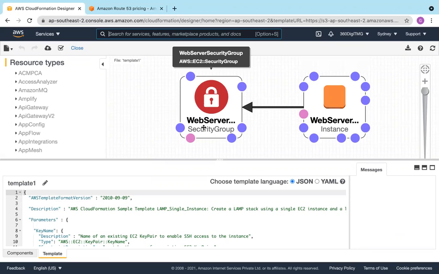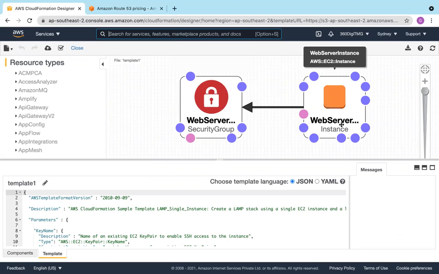Simple, there is a security group, there is a web server. We talked about LAMP stack, but the Apache and MySQL, which we talked about in the lab, have to be installed within the EC2 instance. So we cannot see that, as it is internal to the EC2 instance.